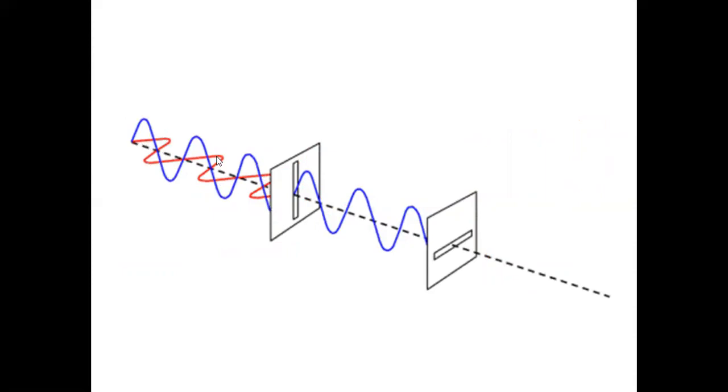There is an electric field in the red direction, but the red direction is completely blocked. The blue direction is allowed to pass through. And if there is another analyzer which is perpendicular to this direction, then that is also blocked. So the intensity here will be 0.